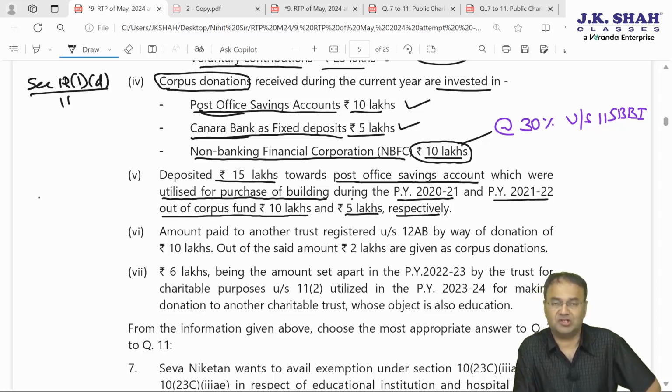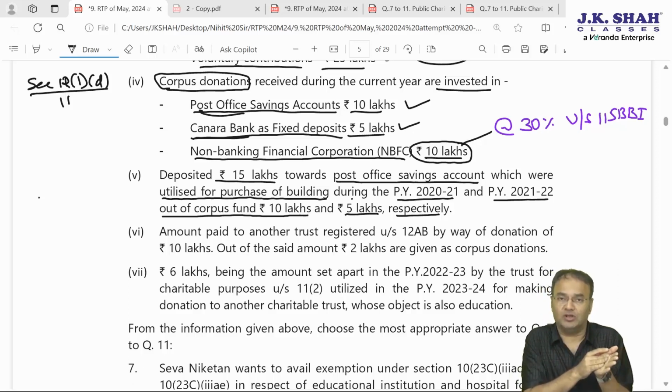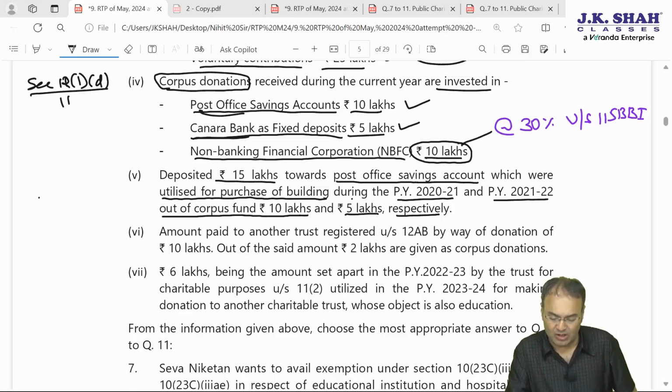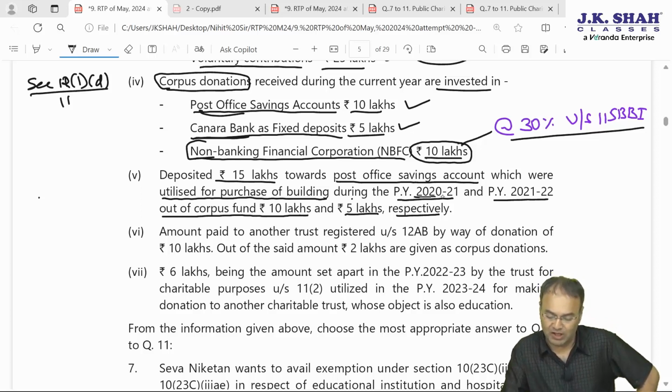What is it? It states that corpus when received is not chargeable to tax, it is exempt. Anything spent out of corpus... So first of all, when corpus is received, it will have to be invested in specified modes. If it is not invested in specified modes, like invested in NBFC or not invested, then in that year itself it will become chargeable to tax at 30% rate. So that means the trust must have had, in 2021 and 21-22, 10 lakhs and 5 lakhs totaling to 15 lakhs, which were the corpus donations of the given year.